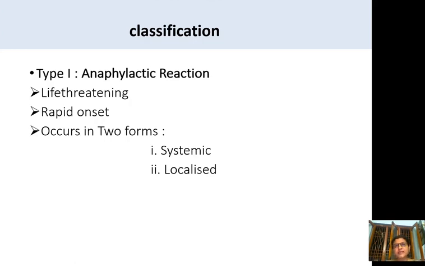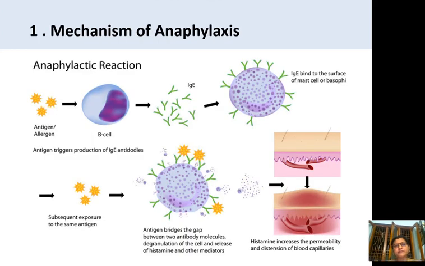Let us see once again the mechanism of anaphylactic shock. Anaphylaxis occurs when a sensitized individual comes in contact with the allergen in a shocking dose. It means that if they are exposed to the allergen the first time, they won't get the anaphylactic shock immediately.